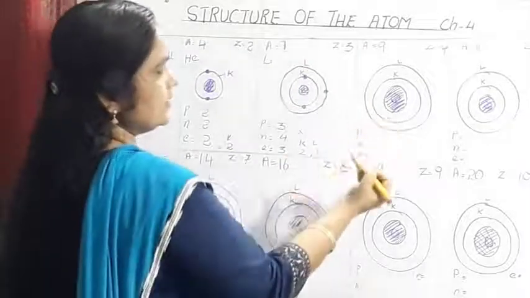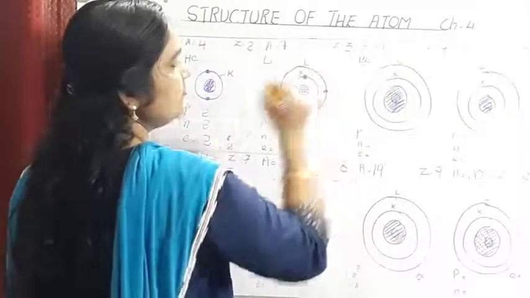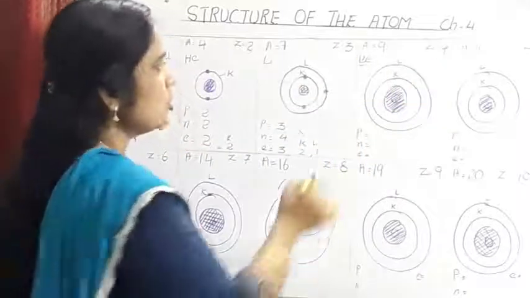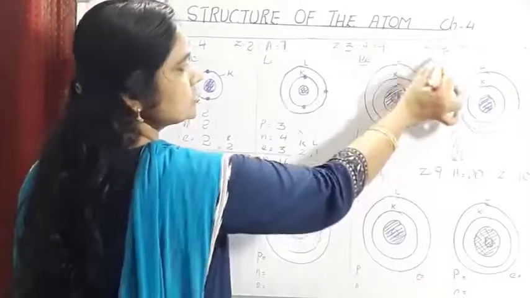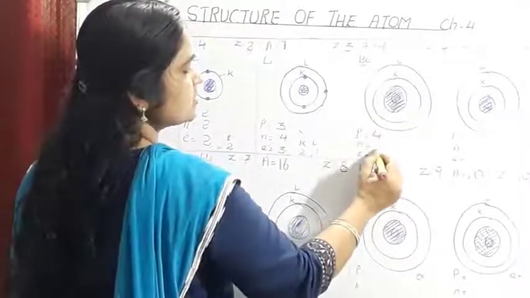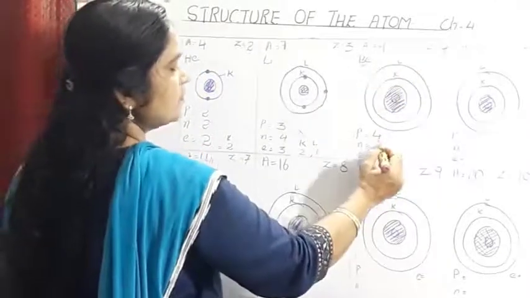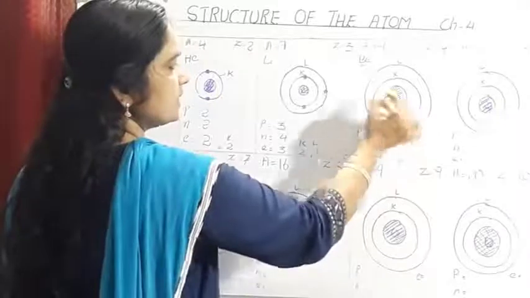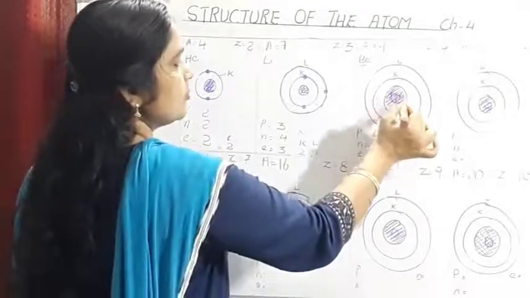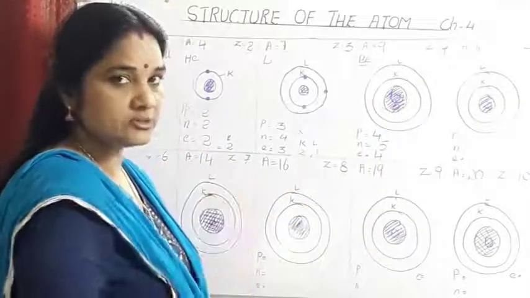Now the fourth element is beryllium, with atomic number 4. Beryllium's mass number is 9 and its atomic number is 4. So the number of protons is from the atomic number, equal to 4, which is equal to the number of electrons, and the number of neutrons means 9 minus 4, that is 5. So in the nucleus of an atom of beryllium, there are 4 protons and 5 neutrons. The 4 electrons will be distributed in the shells.